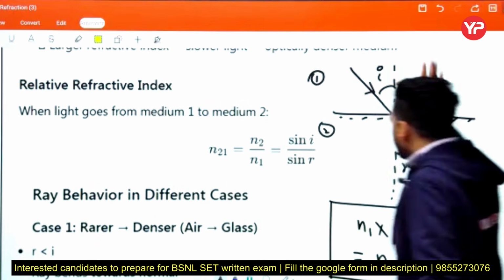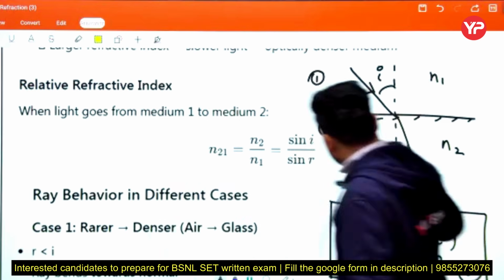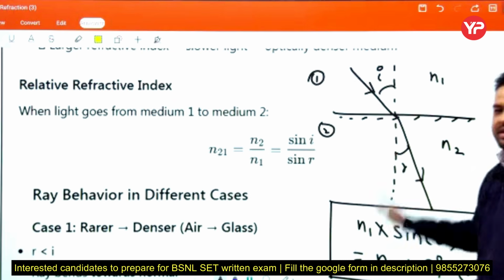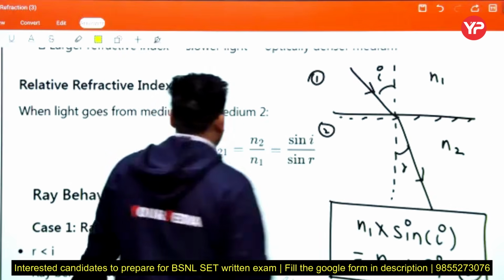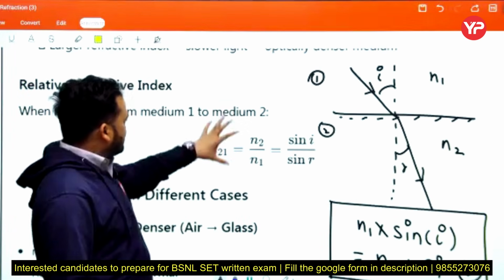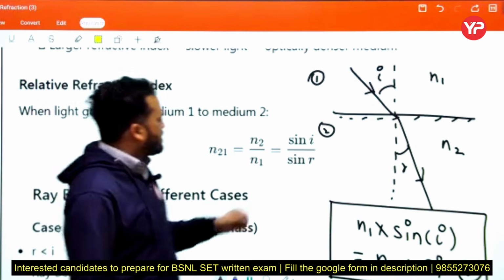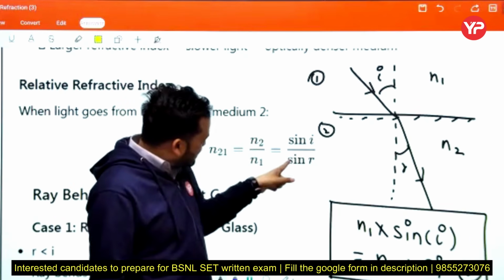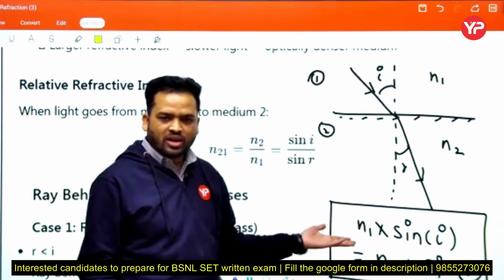How can we apply Snell's law? No need to remember these relative and absolute terms. If you understand this concept, then Snell's law is complete. Now see, when light travels from medium 1 to 2, this formula and this formula are the same. n2 into sin r and n1 into sin I, both are equal.